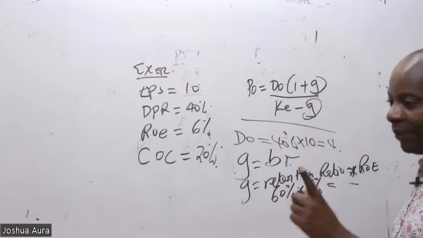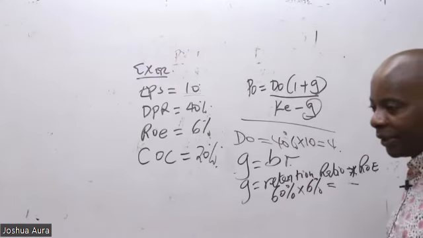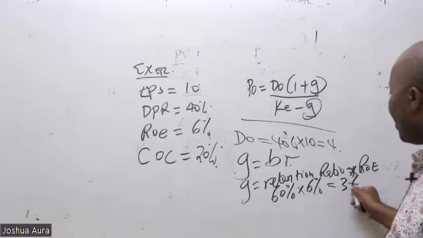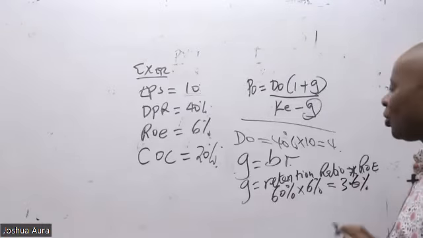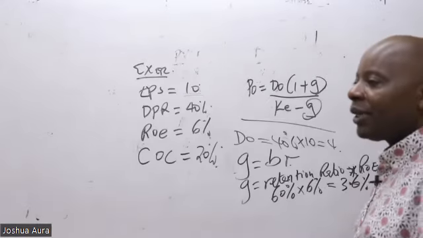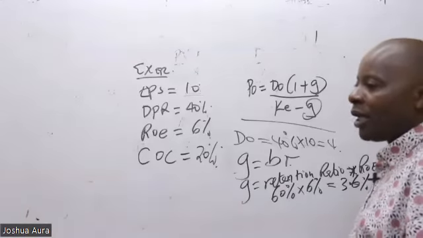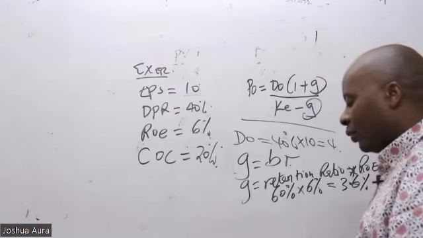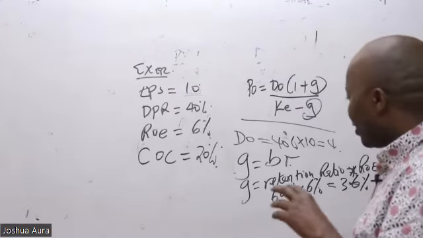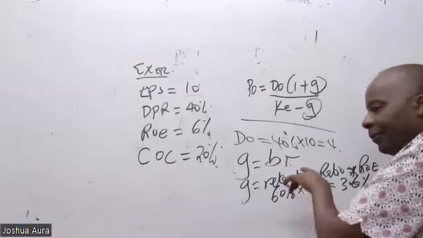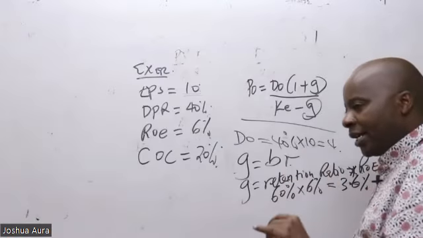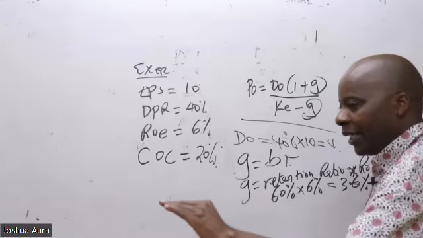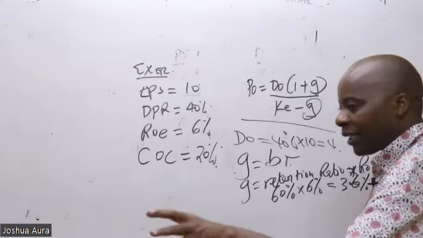1 minus DPR, I like that. So the answer there is 3.6. Remember the argument that Mr. Gordon was putting through. Mr. Gordon told us that if you want to grow as a firm, ensure that you are able to retain this money. And after you retain, don't just let that cash be in the bank without you investing.